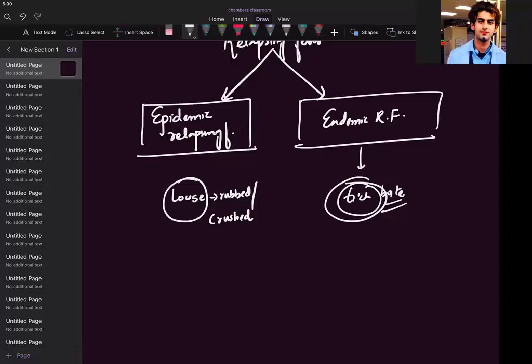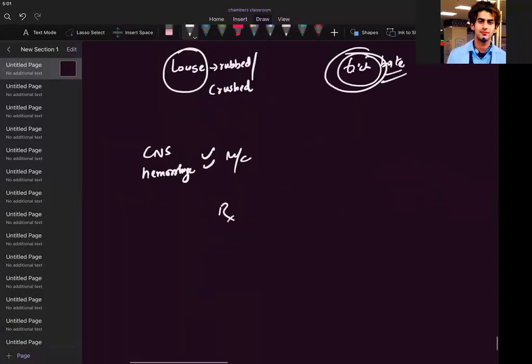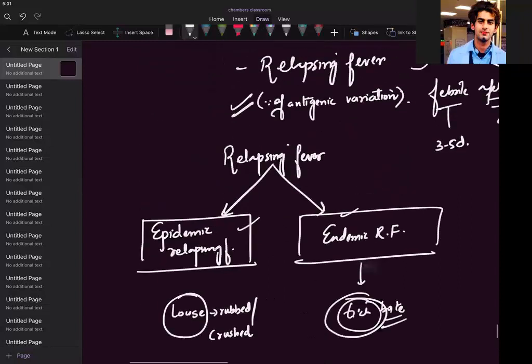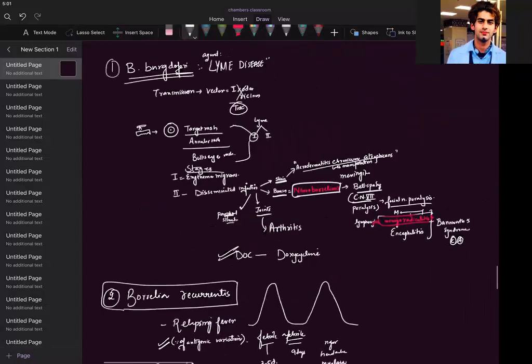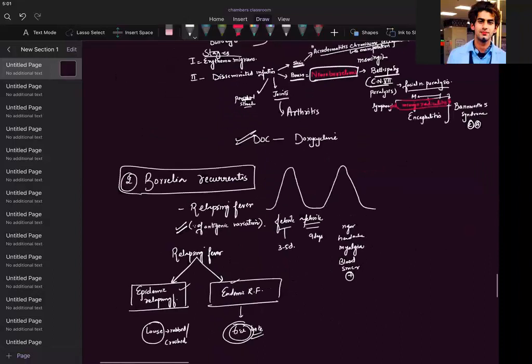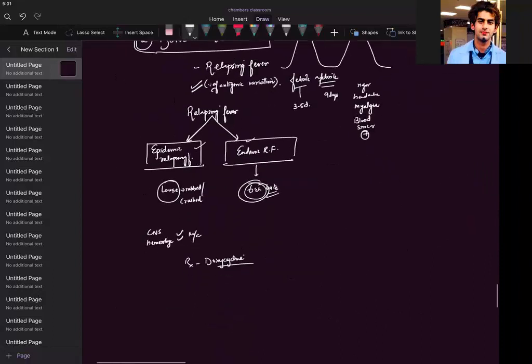Fine. Which of the two will cause more of a CNS manifestation? CNS and hemorrhage. It's epidemic, more common. How will you treat it? Doxycycline. Okay. Easy. I think it's not difficult, isn't it? Whatever we have read. So Borrelia recurrentis and this.